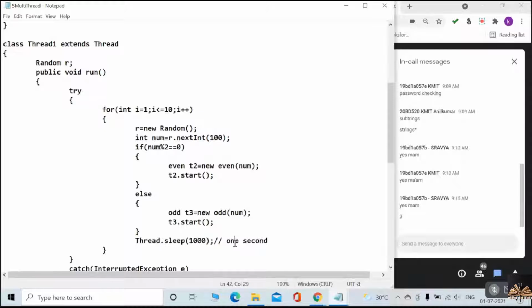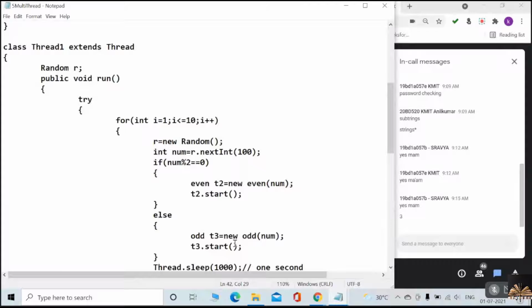Which type of exception does the sleep method generate? Can you please tell me? The sleep method can raise an InterruptedException. Guys, please do respond if you are able to understand. InterruptedException can be raised, so I kept it under the try-catch block. As it is a checked exception, for sure I need to handle it, or else report it. So here I am handling it in terms of try-catch.